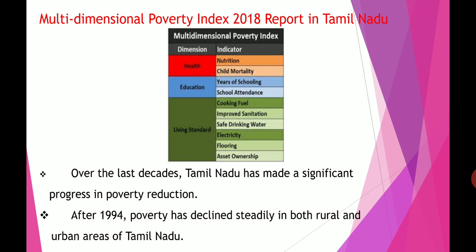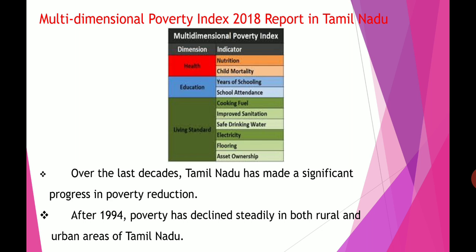So the government of India is implementing many policies and programs to reduce poverty. In our Tamil Nadu, if we continue the same policies and programs, we will completely eradicate poverty in the state. So in future, Tamil Nadu can become the model of development in India. Compared to other states, our Tamil Nadu is improving in reducing poverty.